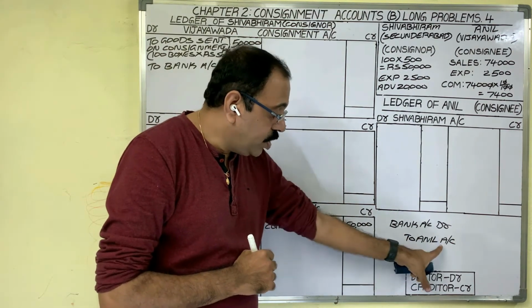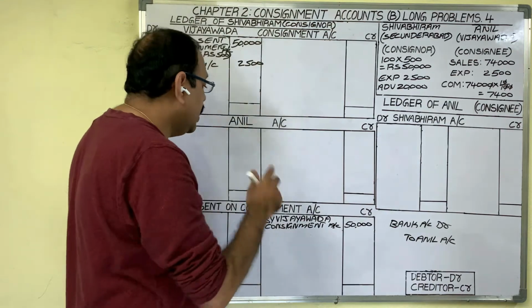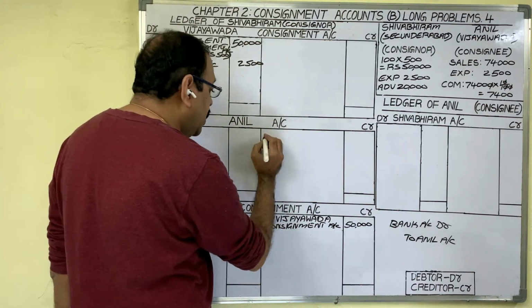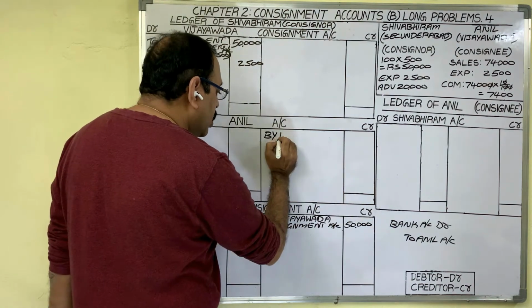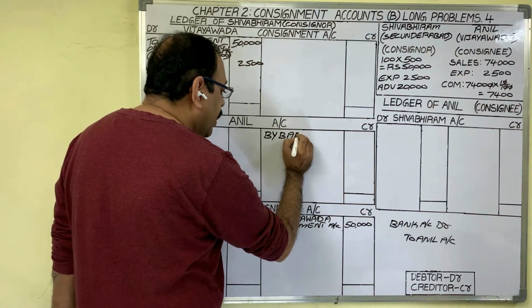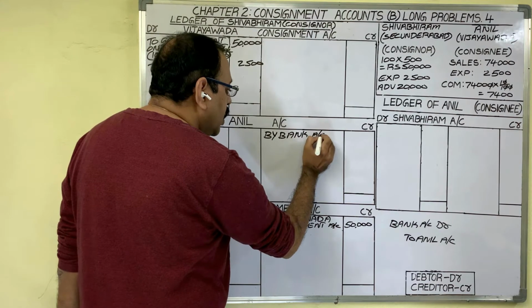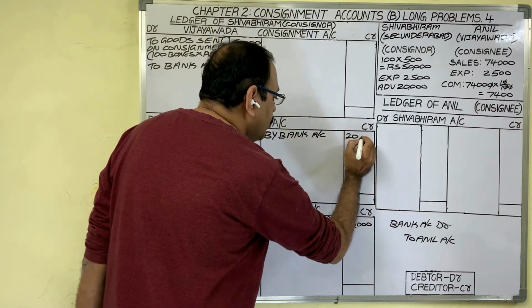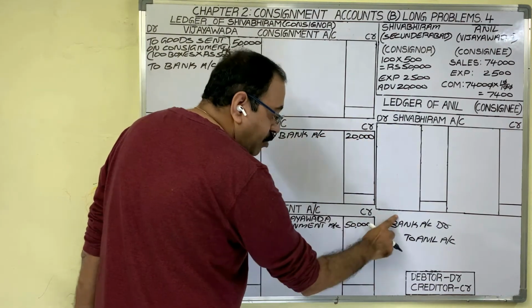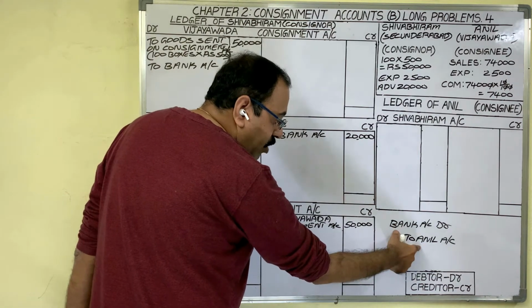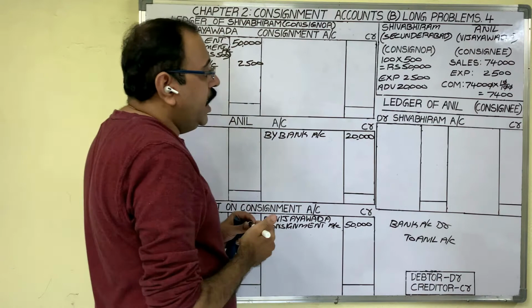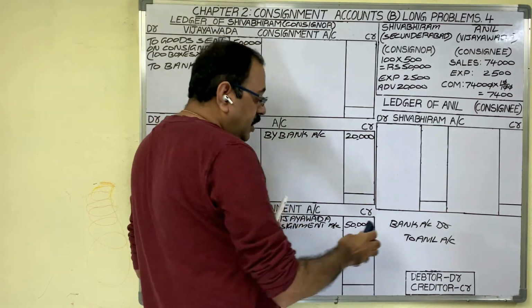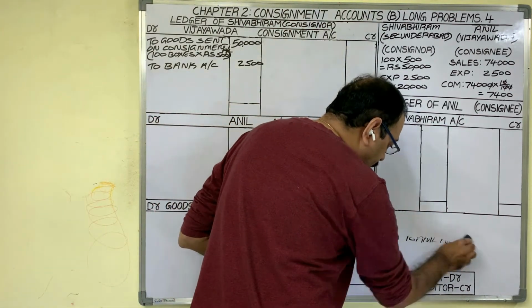Now, Anil account is credited. Therefore, in Anil account, credit side, we should post this entry. We debited bank account now. Write down by bank account. Advance amount 20,000 rupees. Consignment word is not there. So advance entry doesn't come in consignment account. Advance is completed.